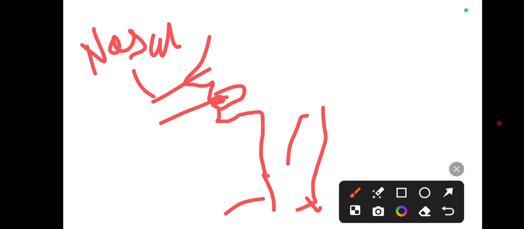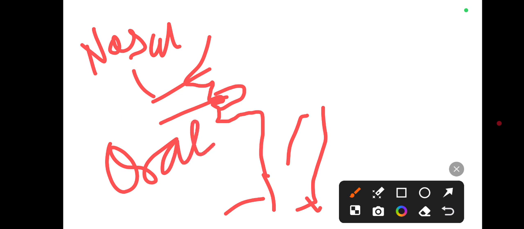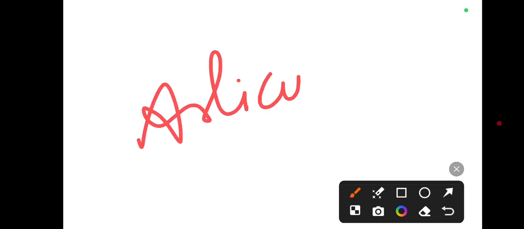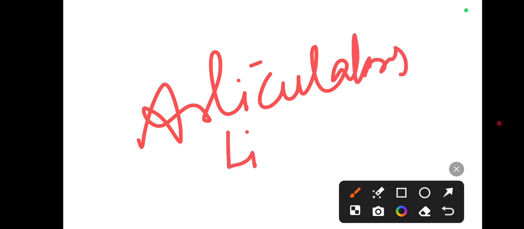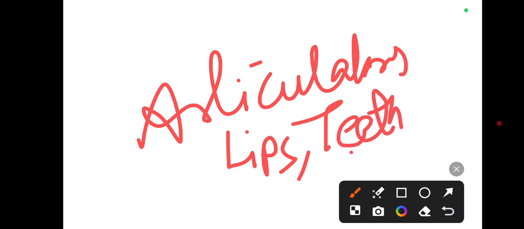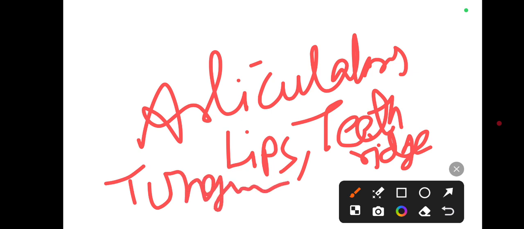When air is released from the mouth, that's an oral sound, right? And then we discussed articulators, right? Articulators like lips, right? And teeth ridge, okay, tongue, etc., right? Active and passive articulators.